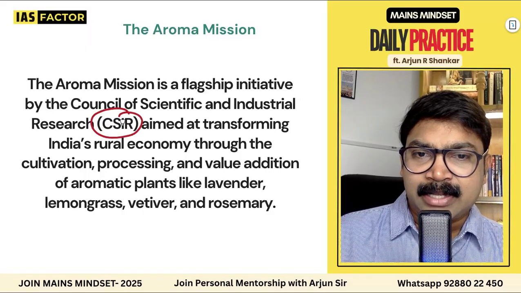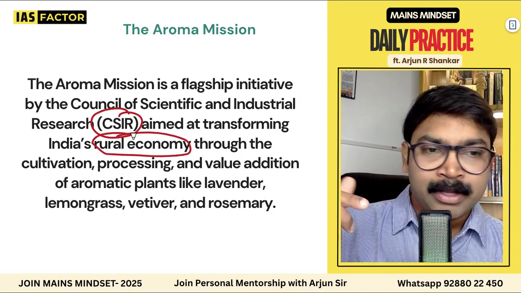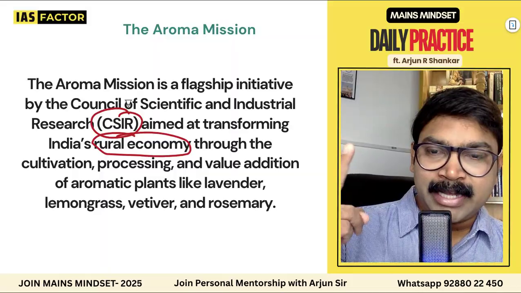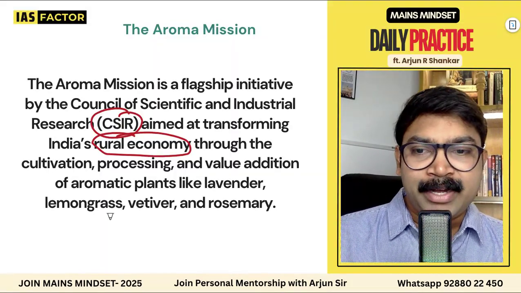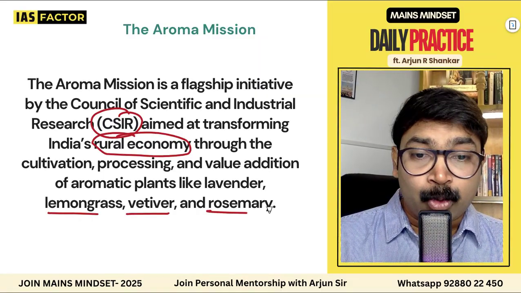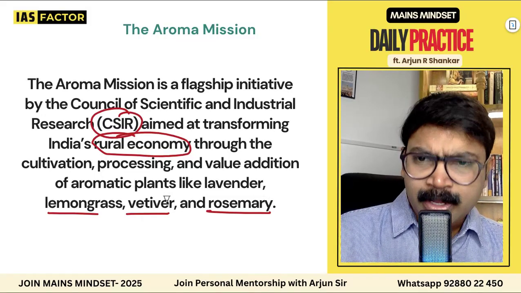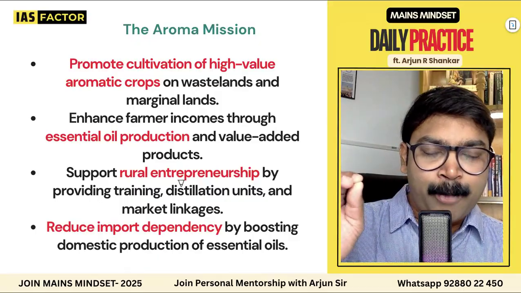Number one, CSIR is actually working on the rural economy. I'll tell you the most important vocabulary. Ultimately, when you write an answer on the aroma mission, bring out the most important terms: CSIR, rural economy. These are the key vocabulary. And not only lavender, lemongrass, vetiver, and rosemary are also part of the aroma mission. So get this correct. And let's add other points on that. I've got the most important keywords.